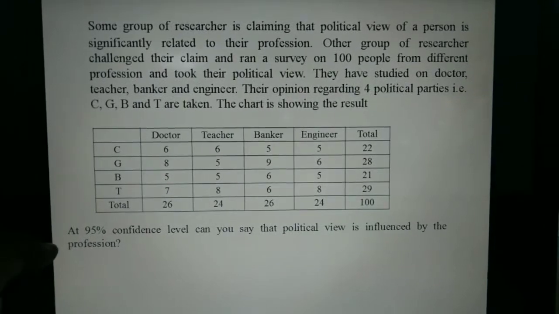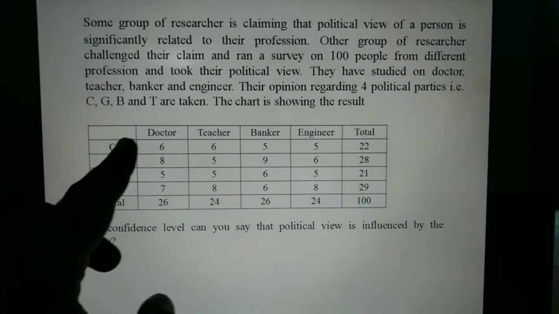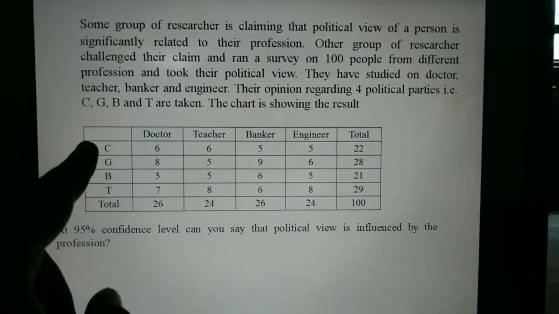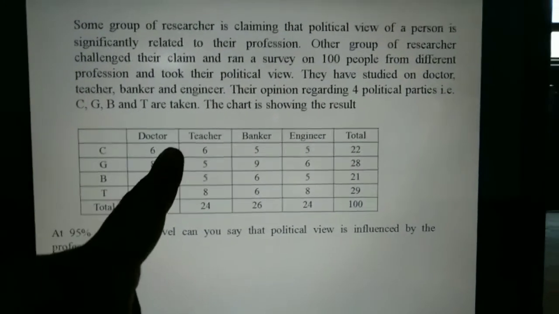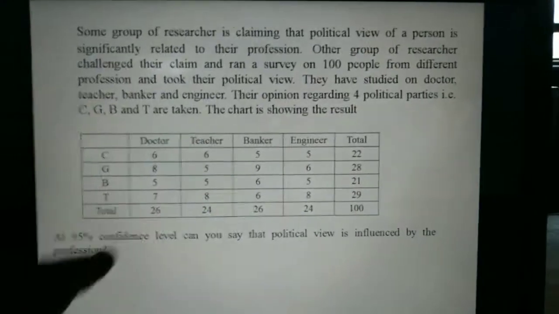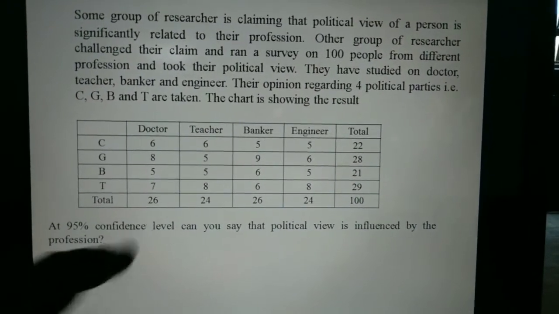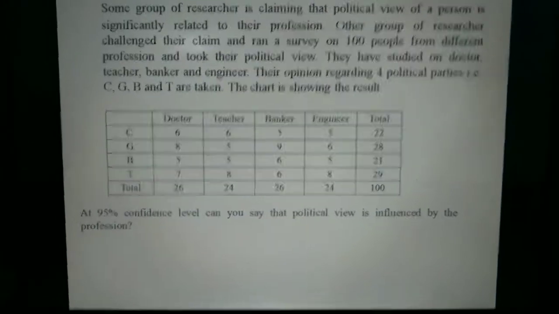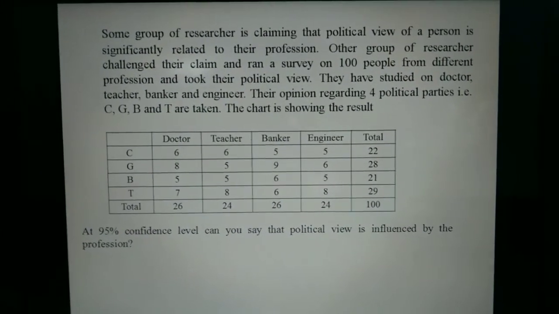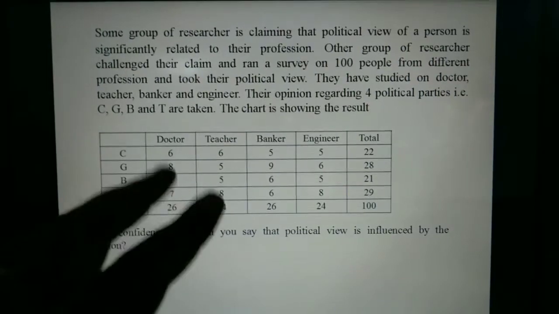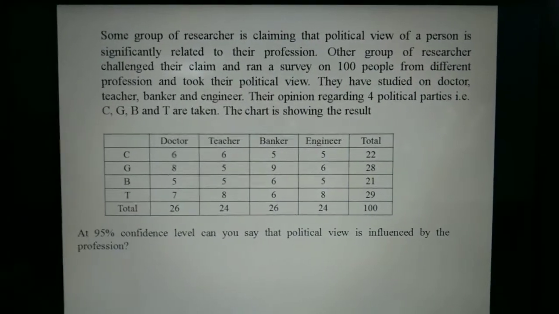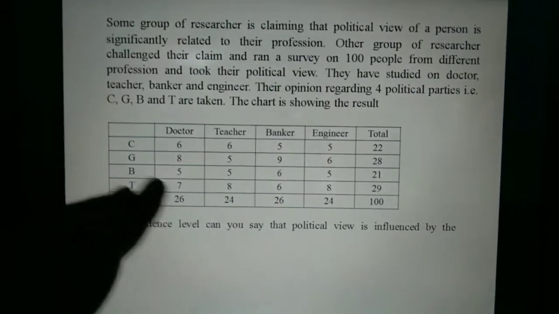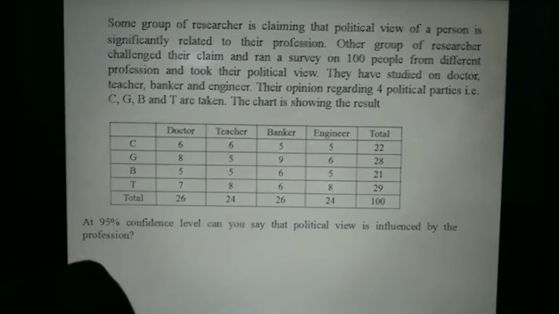So now it's time to find out whether there is any relationship between the political view and the profession. At 95% confidence level, can you say that political view is influenced by the profession? Just by looking, without doing mathematics, you will never find any relationship between these two things.